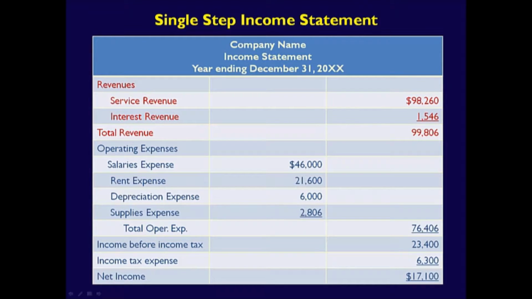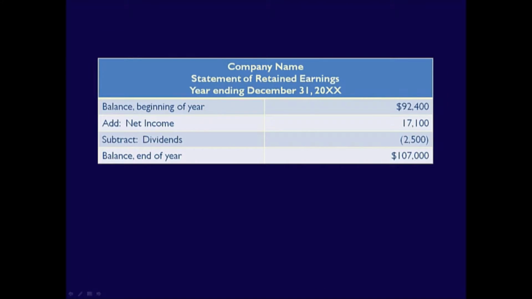It always lists the revenues first, providing a subtotal if there's more than one type of revenue. Next, it lists all the expenses, again providing a subtotal. Both the revenues and expenses are listed in order of magnitude, from the largest to the smallest. Next, income before income tax, then income tax expense, and finally, net income. Notice that the income tax expense is listed separately from all the other expenses. The net income at the bottom of the income statement is then used in the statement of retained earnings.